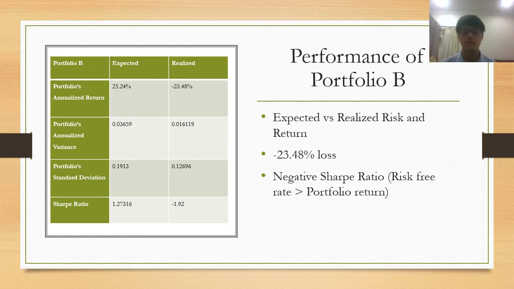For the performance of portfolio B, in the table, we can see that portfolio B did not meet its expected return of 25.4%, but also incurred a negative return of 23.48%. However, the table shows that portfolio B's actual risk is lower than the expected risk. Now, as for the Sharpe ratio, portfolio B has a negative Sharpe ratio, which means that the risk-free rate is greater than the portfolio return.